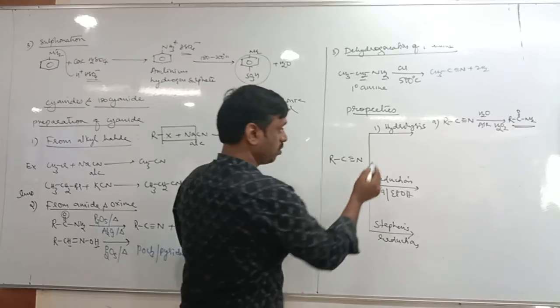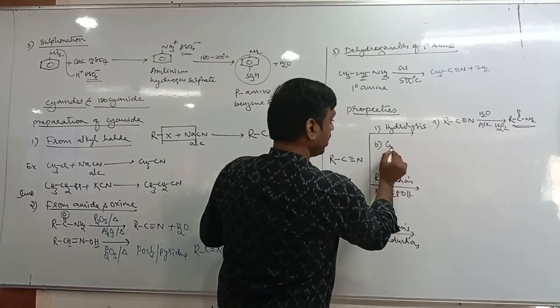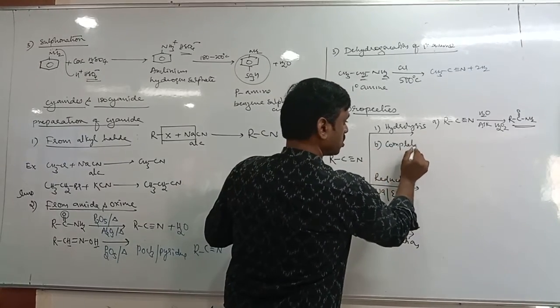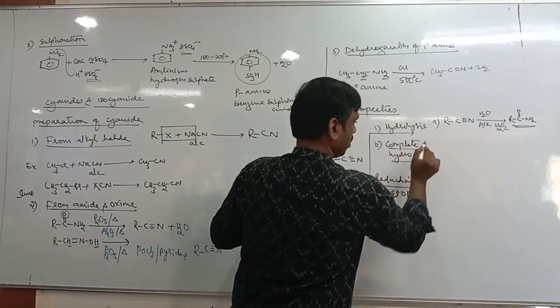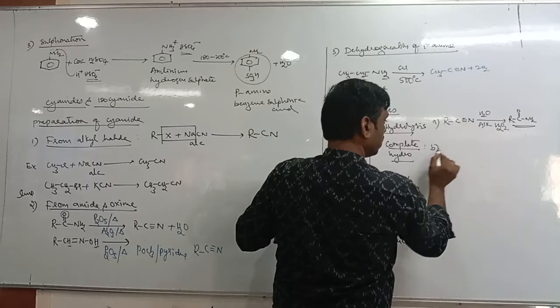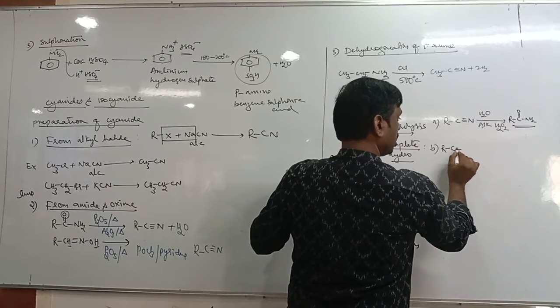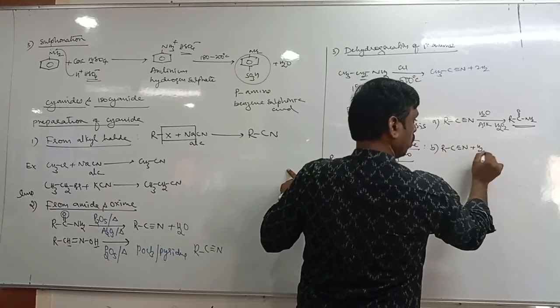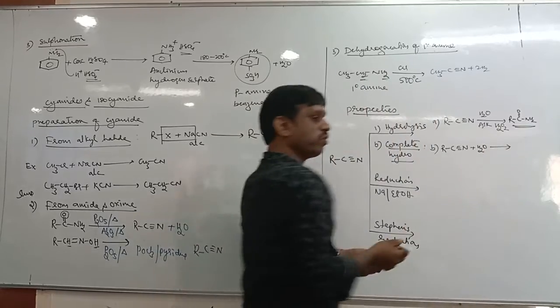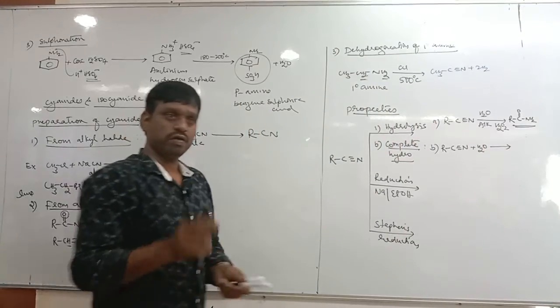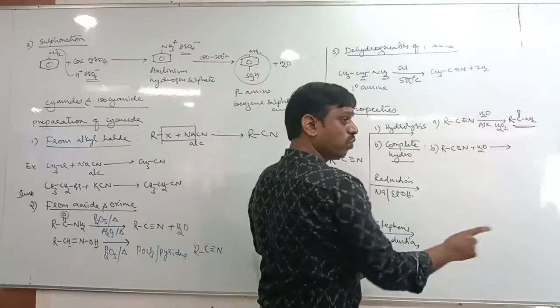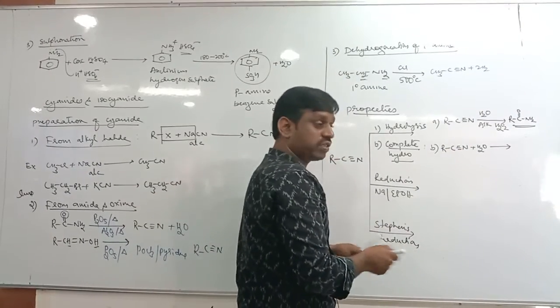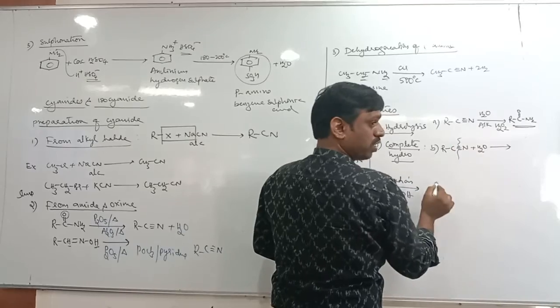Okay, next B, complete hydrolysis. This complete hydrolysis, we have already written the equation. Tell me, in complete hydrolysis what happens? R C triple bond N plus water. Tell me, how many moles of water are required? We have studied that to break one bond, one water is required. To break three bonds, three water molecules.